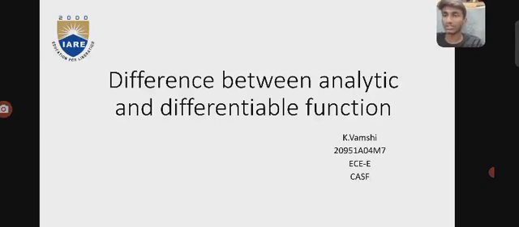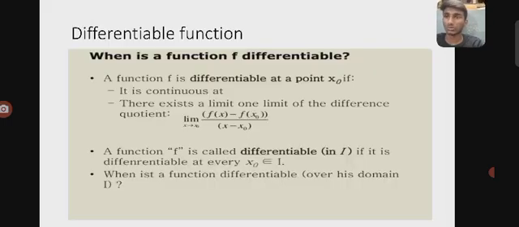Today I want to discuss the difference between analytic and differentiable functions under the subject Complex Analysis and Special Functions. Coming to our first topic, the differentiable function.